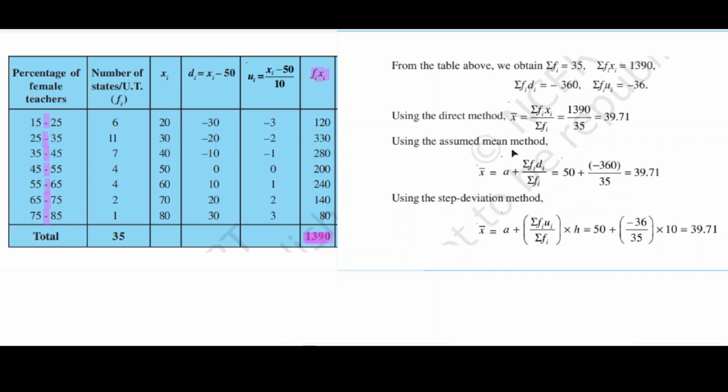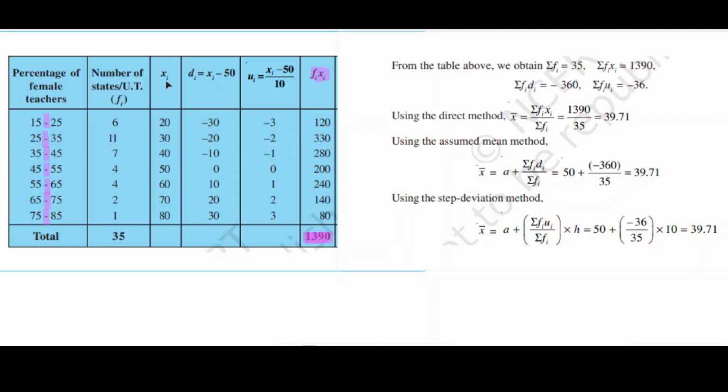Now if we are using the assumed mean method to find the same value, that means we are minimizing the calculation process, because here the calculation is very lengthy, because we directly multiply and we do not use some tricks to minimize this burden. So we need the assumed mean method to minimize this burden.